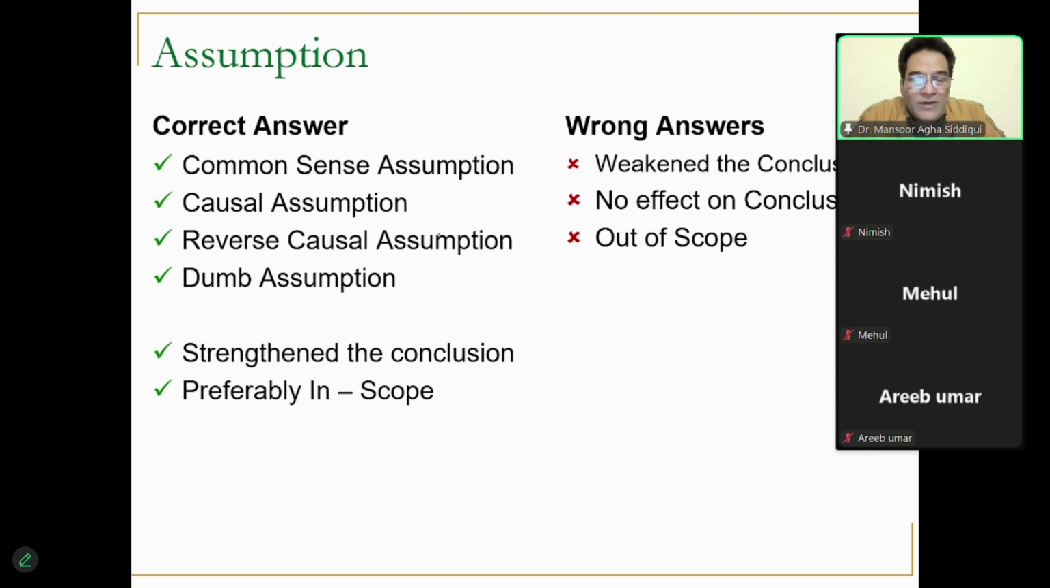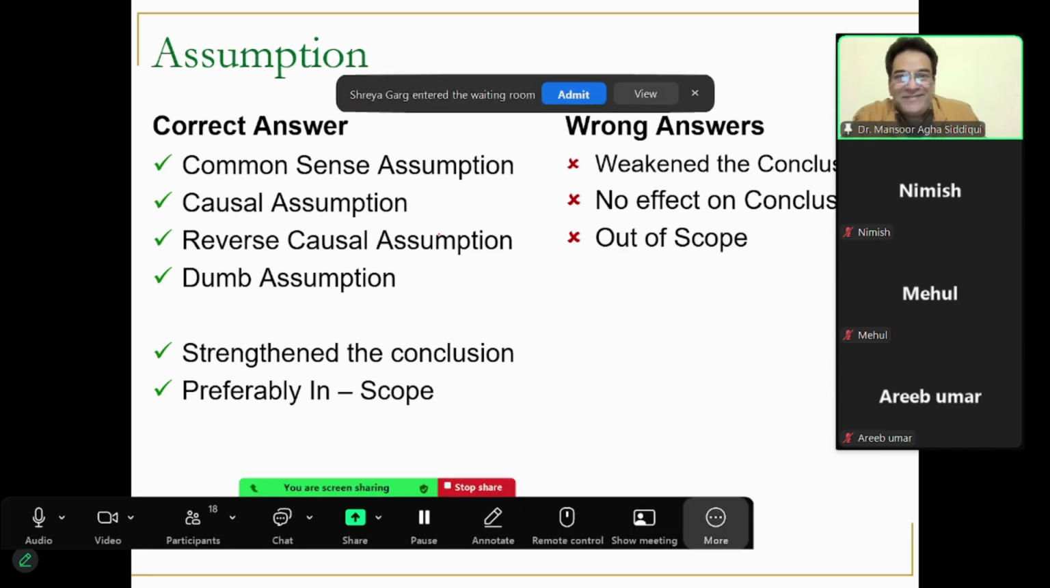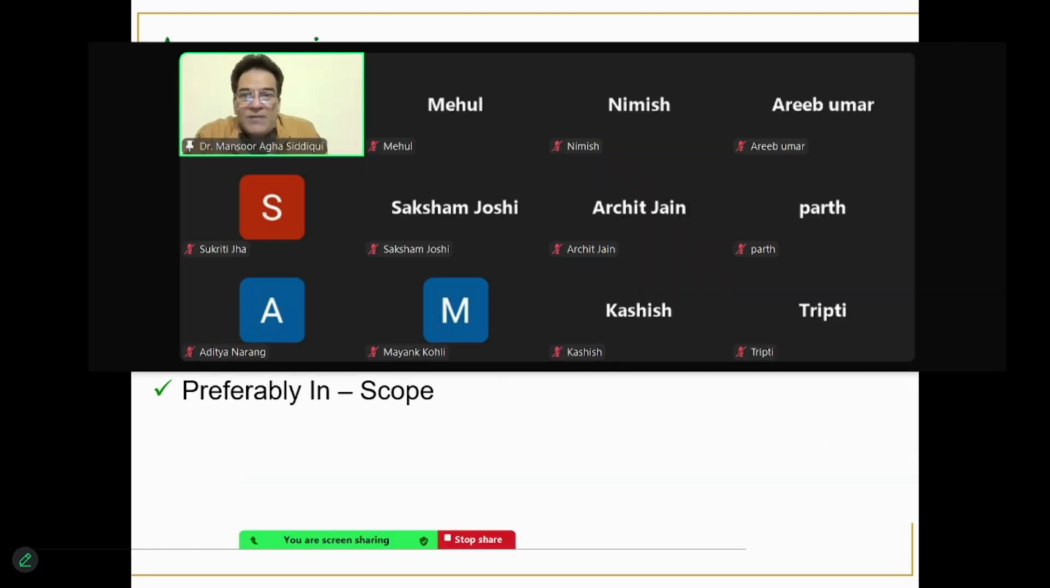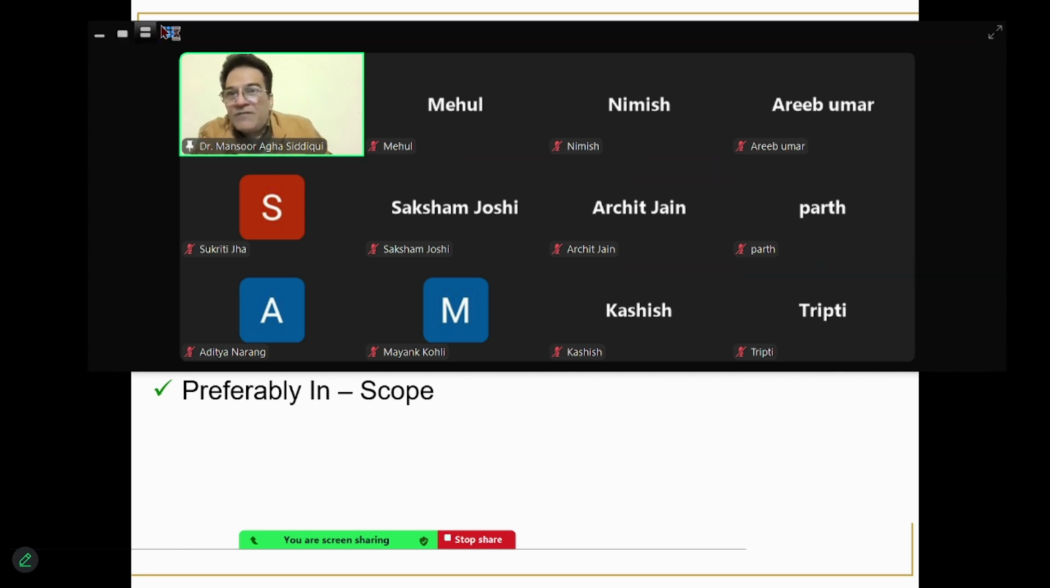Ishan, don't play around. Arif, Sukriti, Saksham, Archit, Parth, Aditya, Mayank, Kashish, Tripti, please turn on your cameras. Okay, so this was for your own benefit.